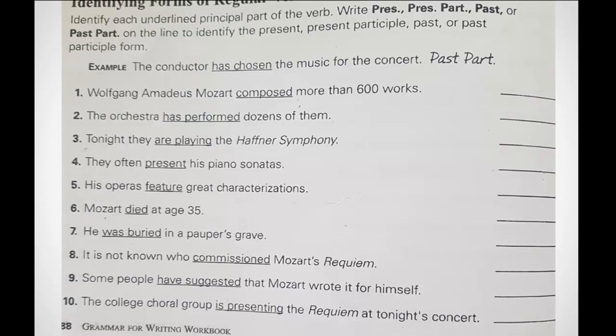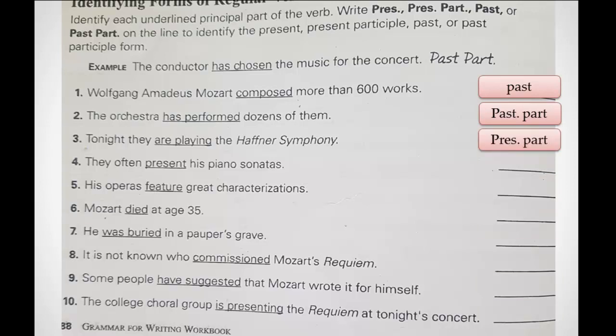It's only composed with ed at the end, so this is simple past. And the second sentence has performed, as you all see. Verb to have is mentioned. So I said whenever you mention verb to have, it's past participle. Okay, or playing, simple and easy. I think someone is telling the answer. Yes, it's present participle: verb to be, the verb in the original form plus ing. And present here is not a word, it's nothing but a verb. So it's a verb in the present tense.